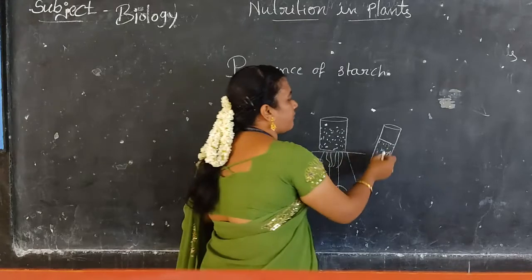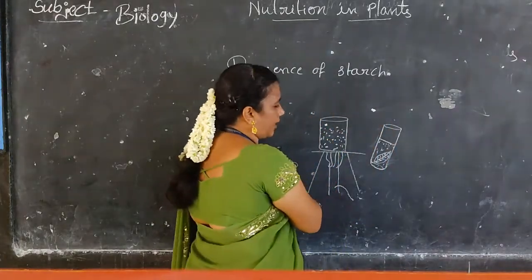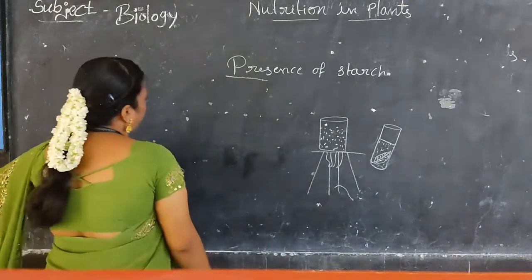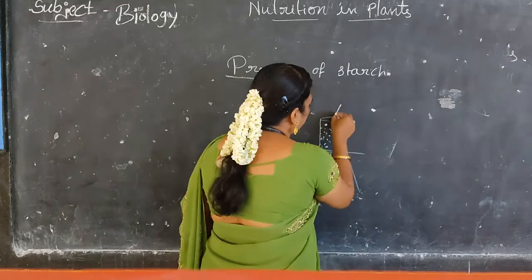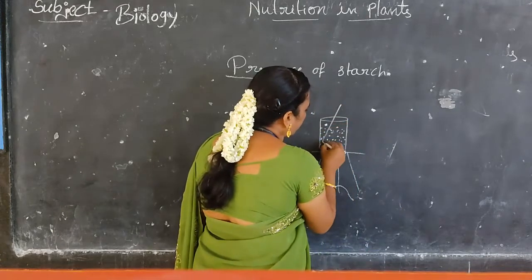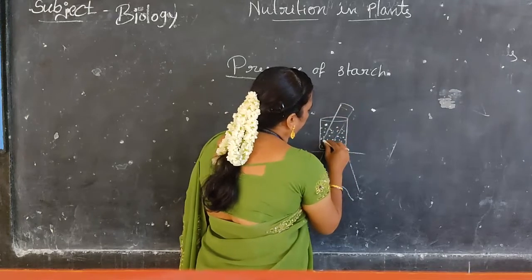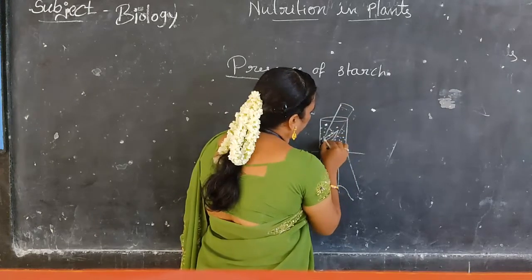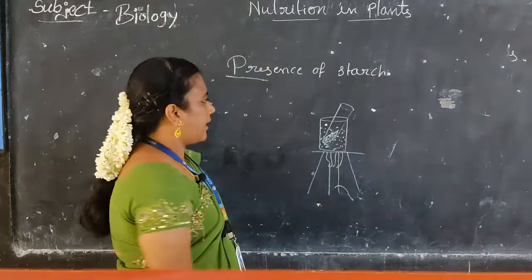So what we have to do is arrange this test tube, with the alcohol, completely in the boiling water.